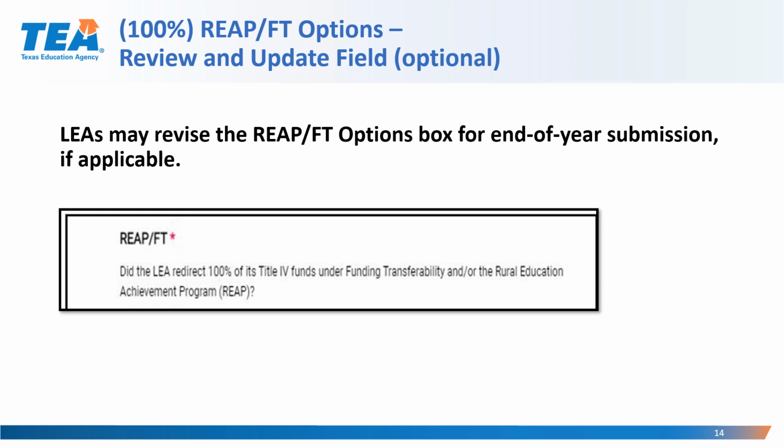LEAs may review and update, if applicable, the pre-populated response that was reported previously from the drop-down list for the following question. Did the LEA redirect 100% of its Title IV-A funds under Funding Transferability and/or the REAP program? A response would be required. So if there are any changes throughout the school year to REAP and/or funding transferability that would include 100% of the funds, or the district decided to keep the funds, they would be able to go in and revise this particular item in the WorkApp.